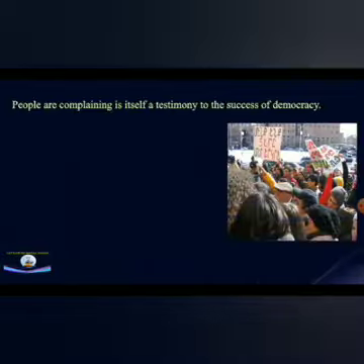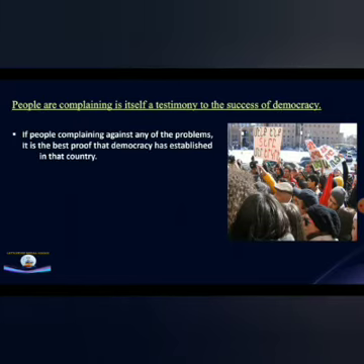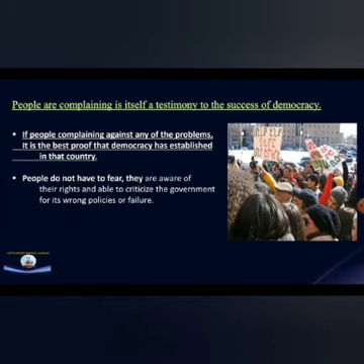Next statement is, people complaining is itself a testimony to the success of democracy, which means that if people are complaining against any of the problems, it is the best proof that democracy has been established in that country. People do not have any fear. They are aware of their rights and able to criticize the government for its wrong policies.